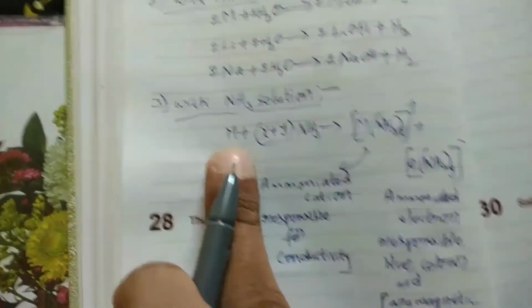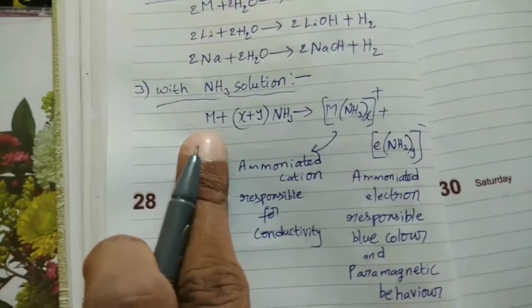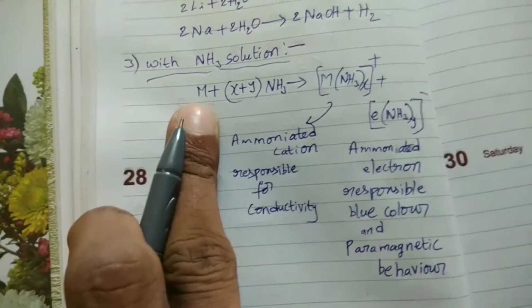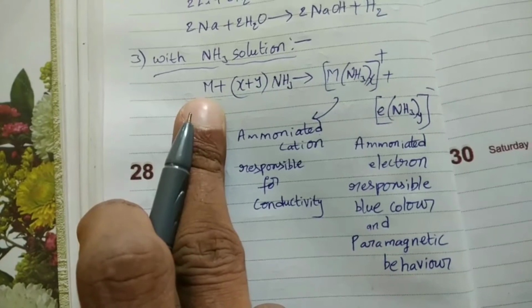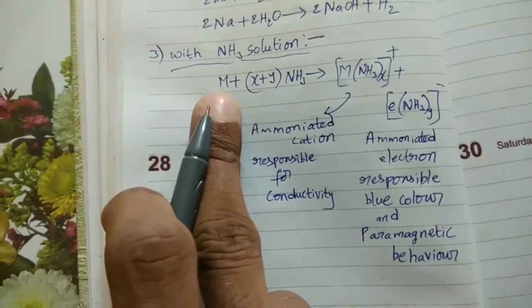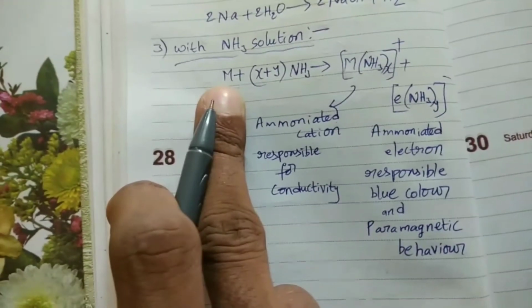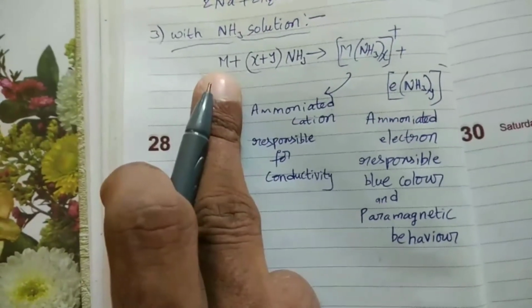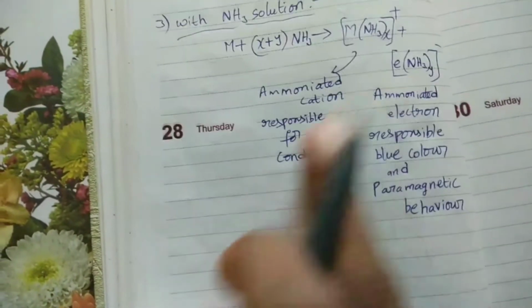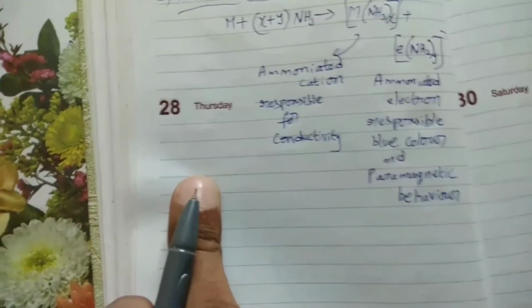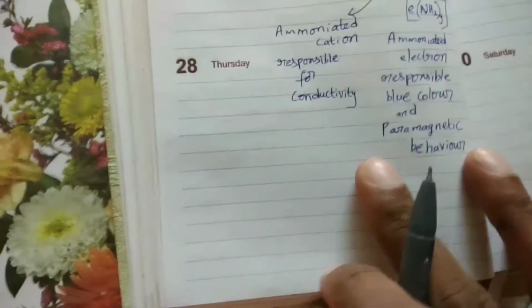So in this way, alkali metals, here this is the general equation. Instead of M, we can take lithium, sodium, potassium, whatever the alkali metal. So general equation is M plus x plus y NH3 gives rise to [M(NH3)x]+ plus [e(NH3)y]-. This is ammoniated cation responsible for conductivity. This is ammoniated electron responsible for exhibiting blue color and exhibits paramagnetic behavior. So this is the reaction with ammonia.